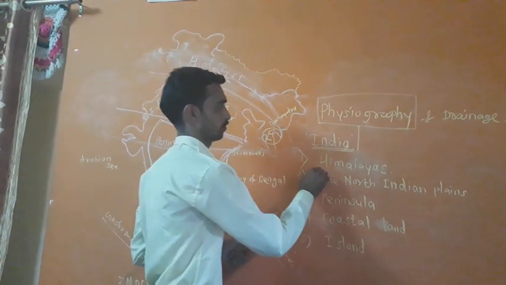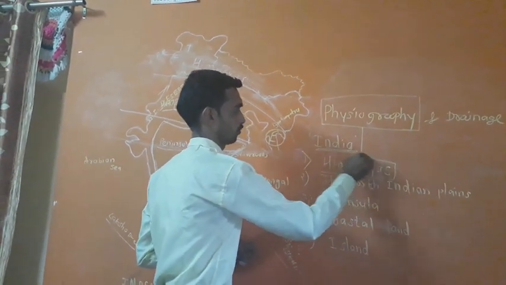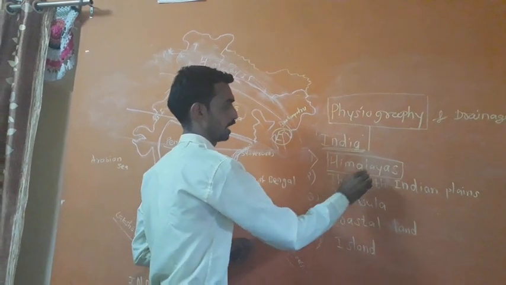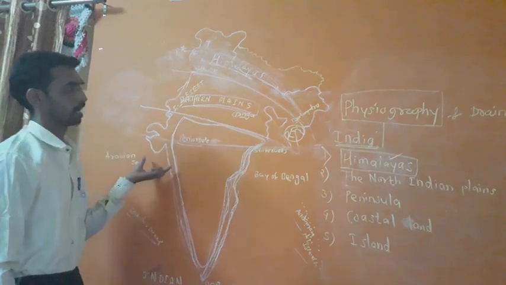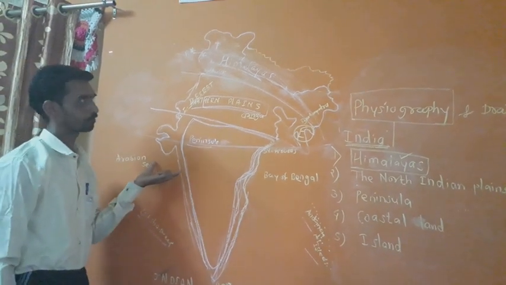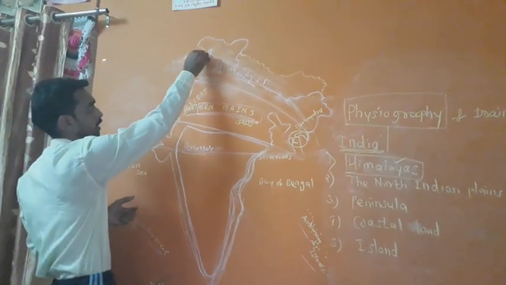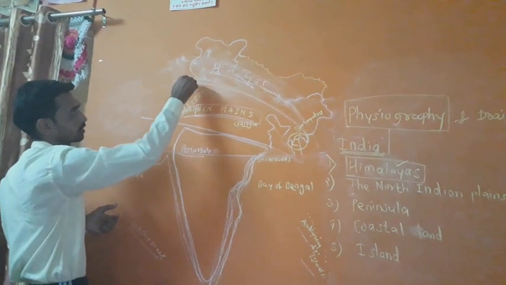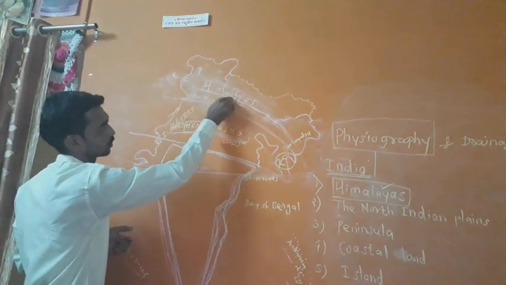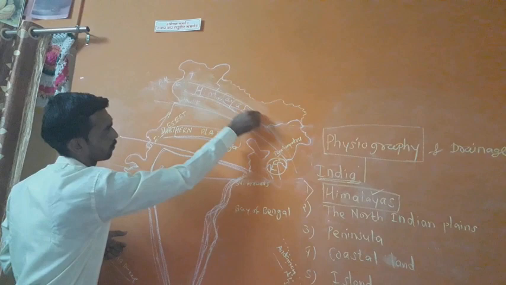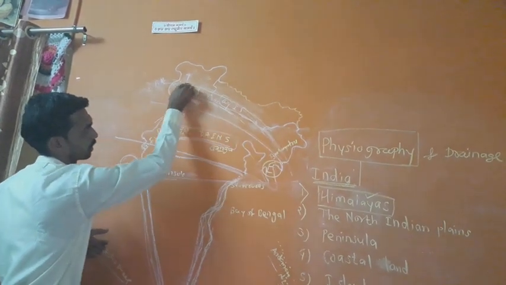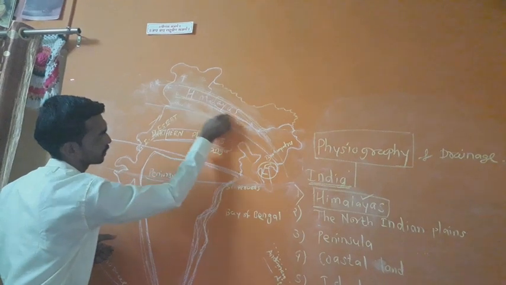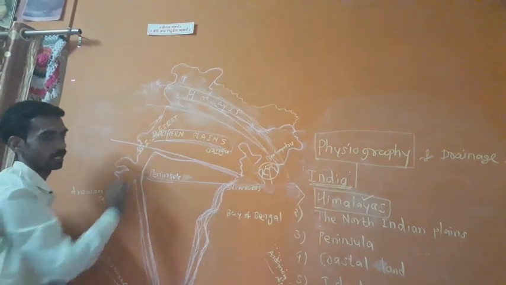The first physiographic division we are going to learn is the Himalayas. Look at this map, the given outline map. Here in the north side is shown the Himalayas. The whole part I mark is called the Himalayas.